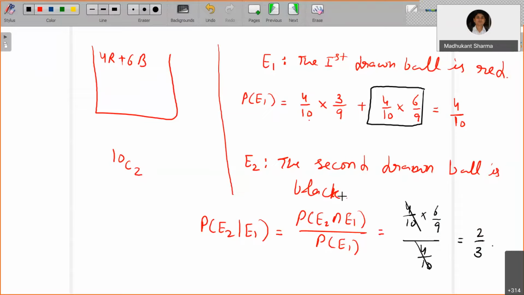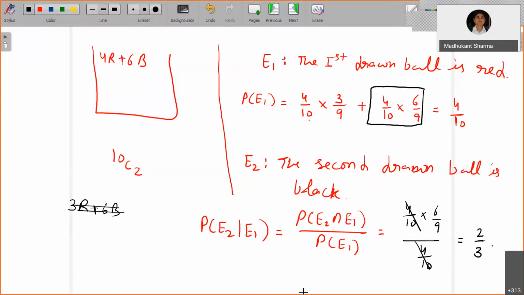So see, certainly the first drawn ball is red, so you can also look at it another, alternate way. The first drawn ball is red means one ball is gone, so now the new set is 3 red plus 6 black. Then you draw the second ball, which is going to be black, meaning 6 out of 9. So that again comes out to 2 by 3. Okay, right.